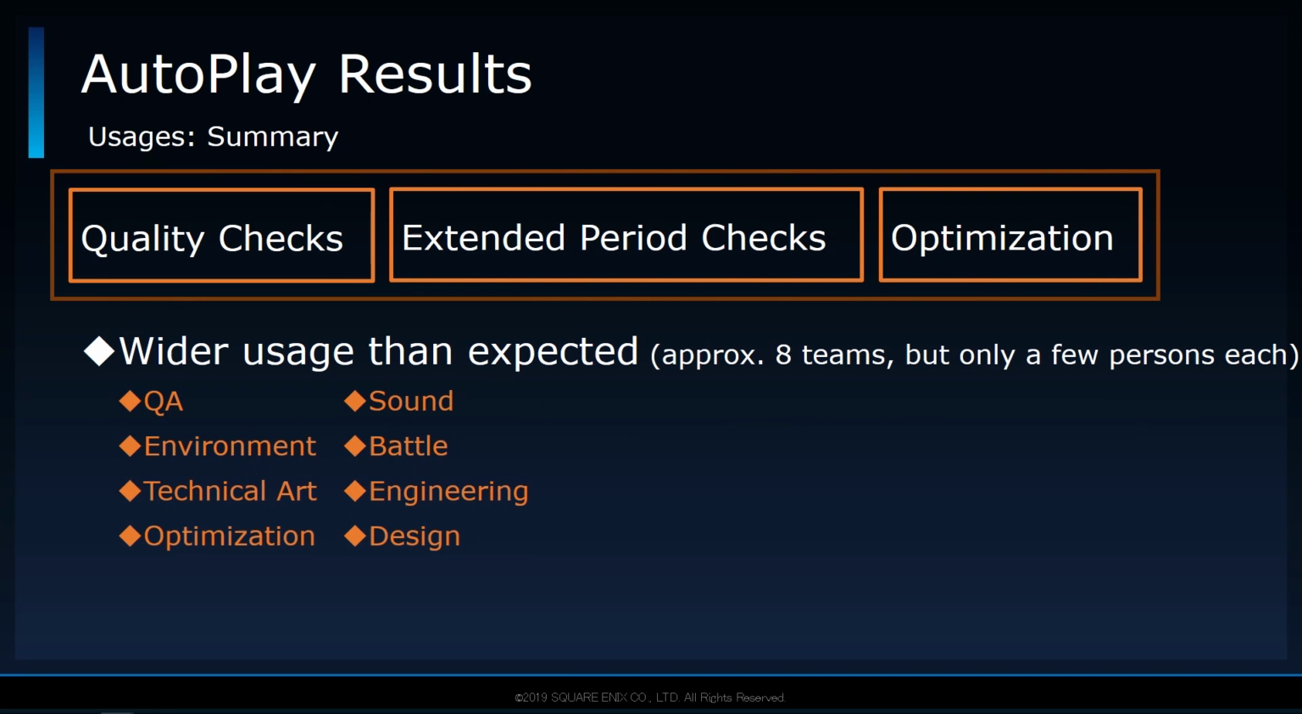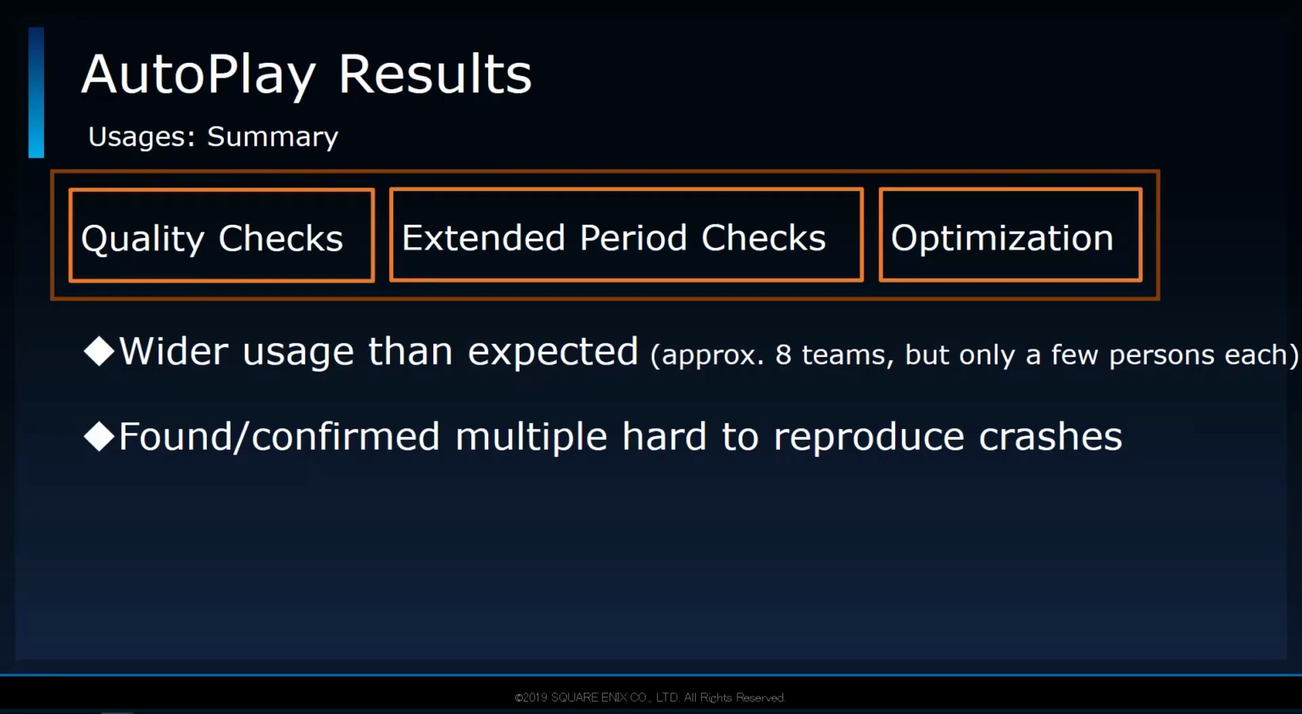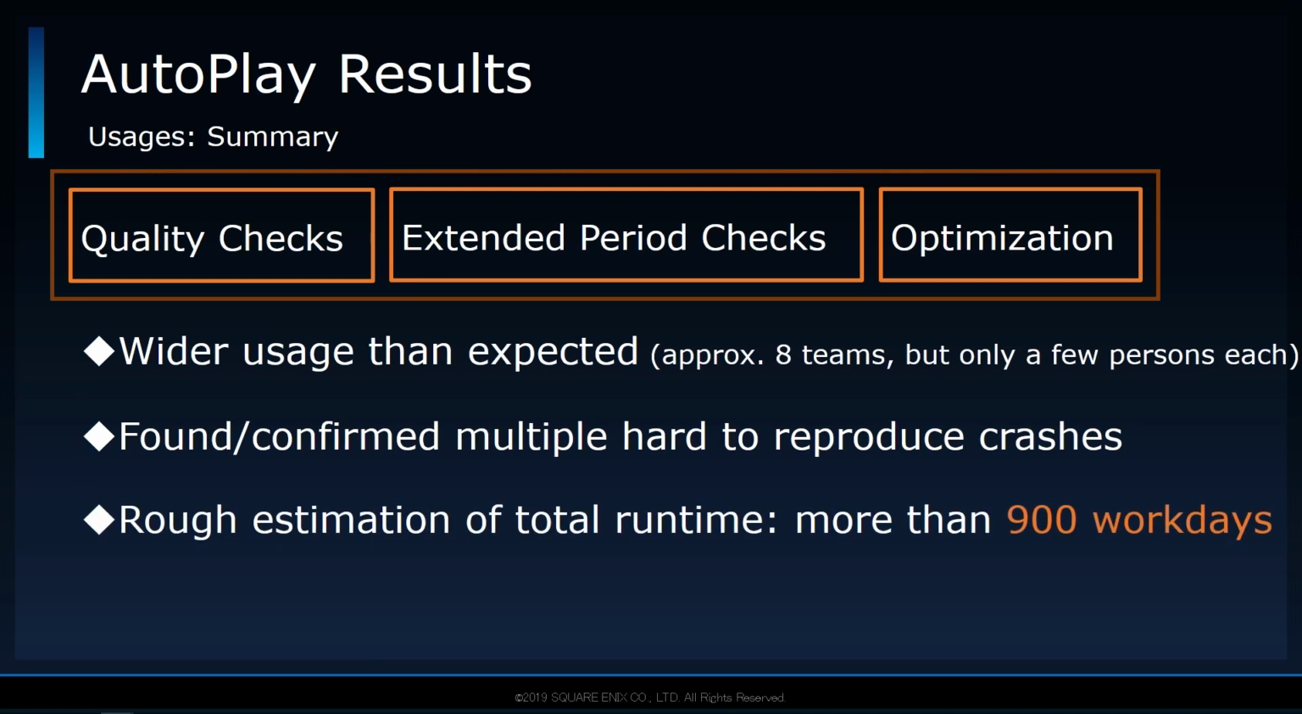Relative to the initial goal of having a system that can carry out playthroughs, we saw much wider usage than expected, which is awesome. Even though there were only a few users per team, there were about 8 teams in total that used autoplay, which was more than we had expected. Furthermore, by running autoplay every day, we were able to discover or confirm multiple hard-to-reproduce crashes. Also, this is a very rough calculation and might not mean much, but in terms of the total amount of time that autoplay was used, which excludes any estimated downtime from bugs or breakages, it amounts to approximately 900 workdays across all the teams.